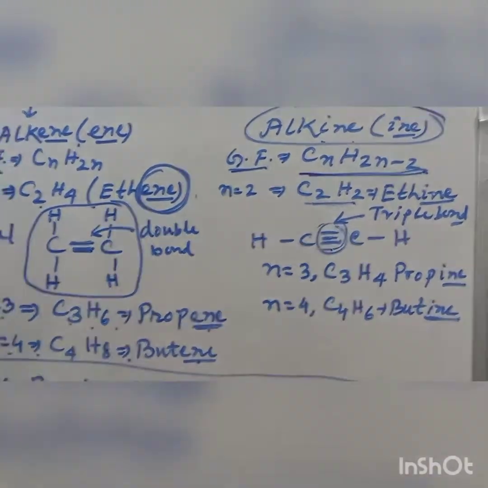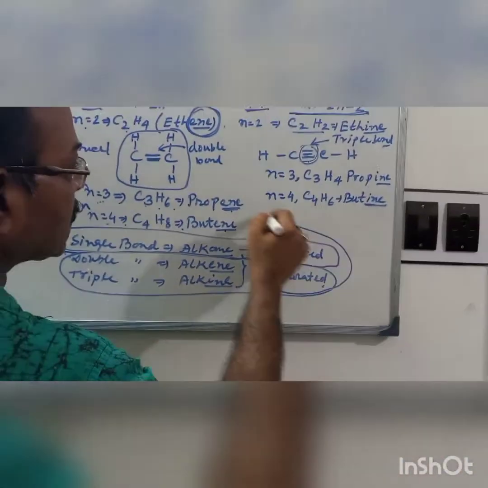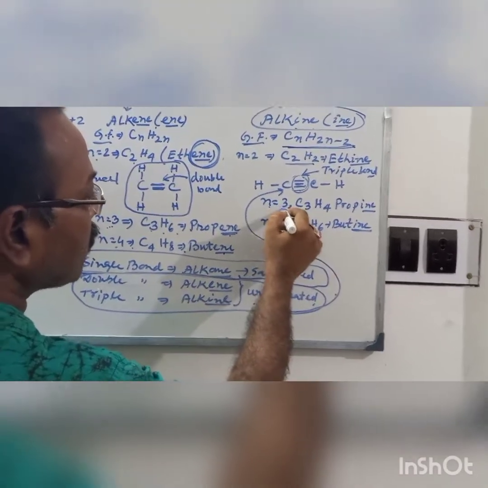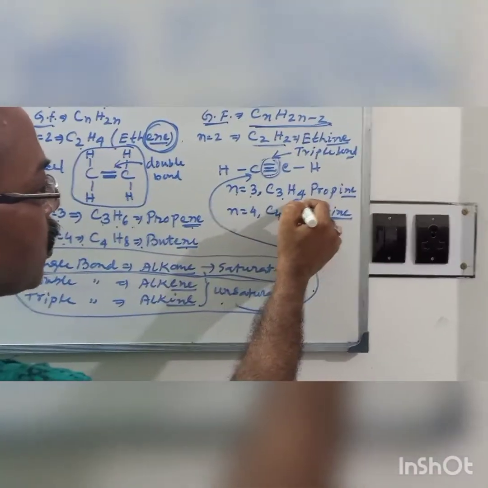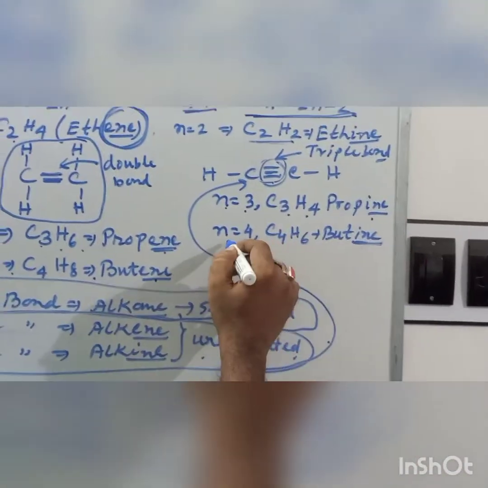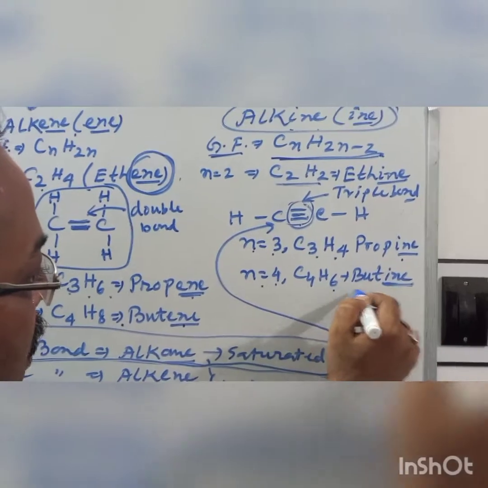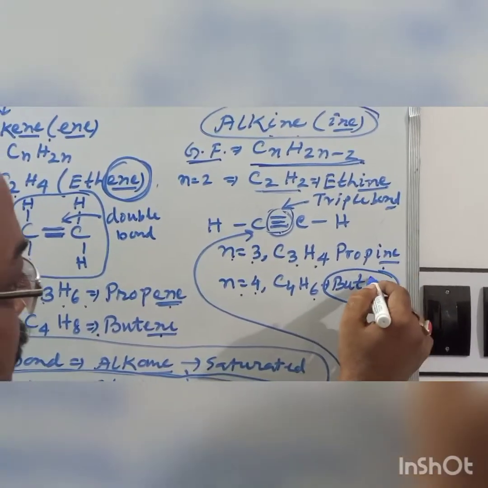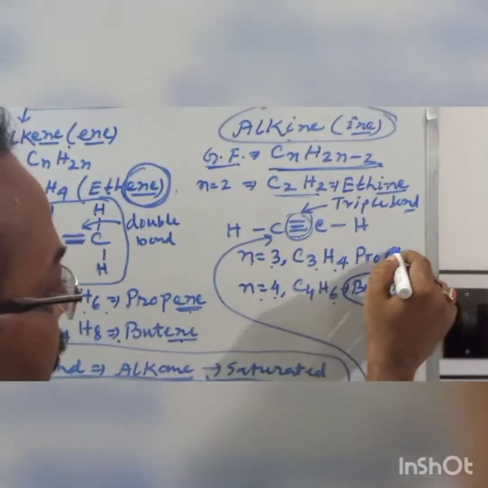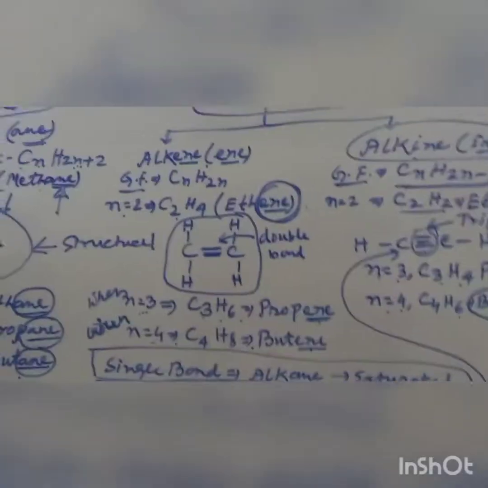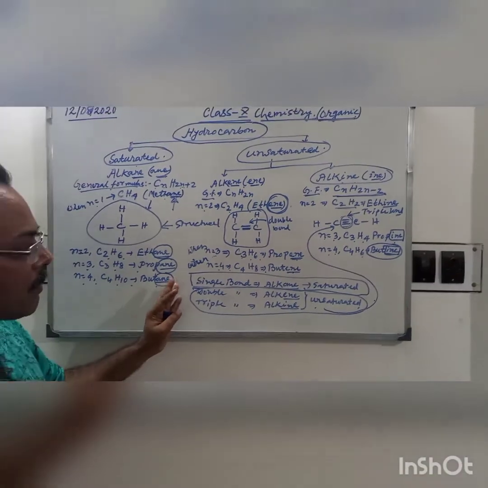This triple bond is also in the unsaturated compounds. Now put n equals 3, then you get C3H4, called propyne. When you put n equals 4, you get the formula C4H6, called butyne. That means the last three letters are YNE.